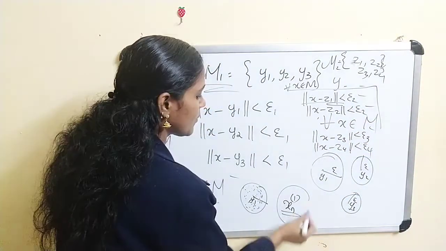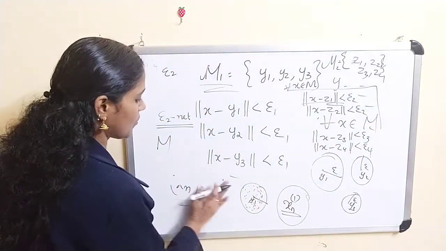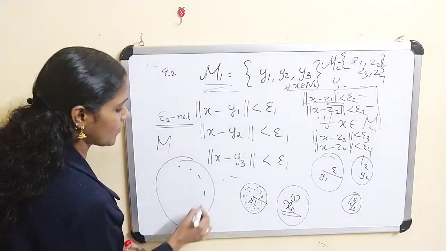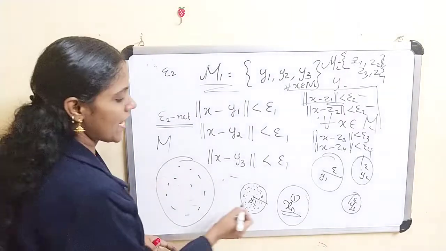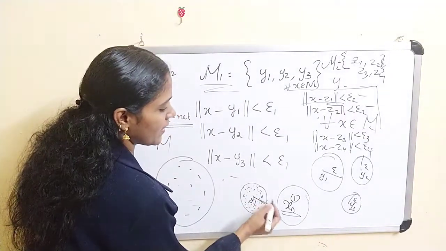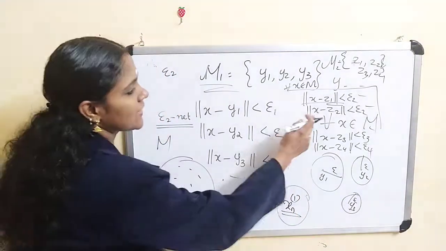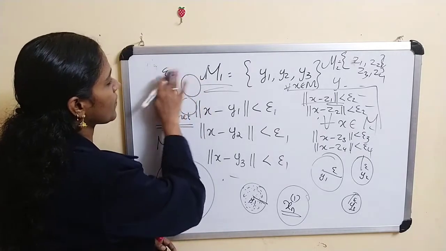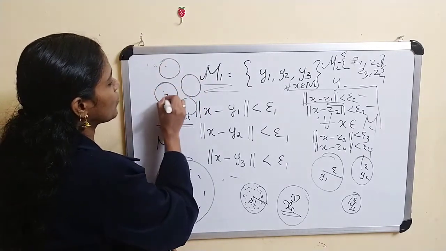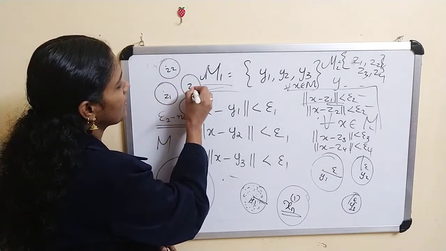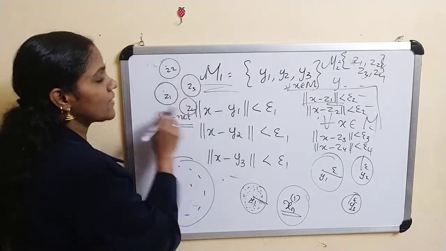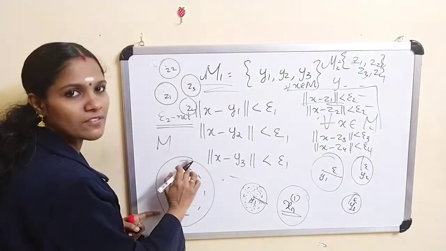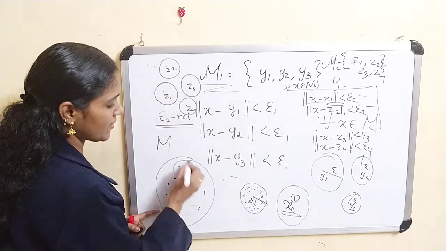So some points of this sequence xn1 are here, and clearly xn1 belongs to balls centered at z1, z2, z3, z4. Clearly these sequences are in these balls.